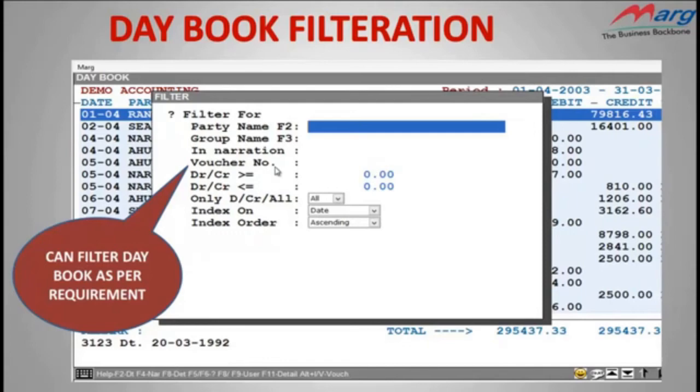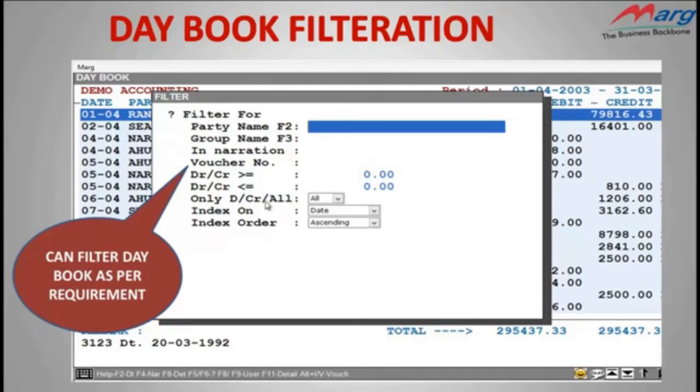Same, you can also filter your entries through its voucher name. Apart from that, if you want to view only credit transactions or debit transactions, then the next options are debit or credit more than equals to or less than equals to. Here you can filter your vouchers as per the debit or credit amount.